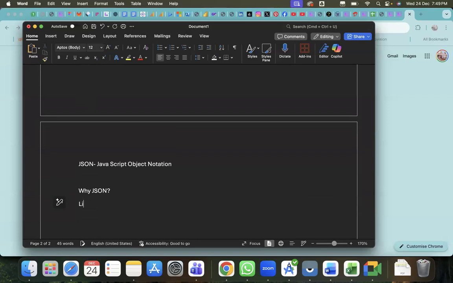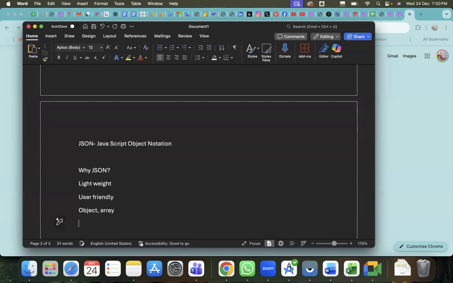The first reason is that it is very lightweight, and it's very user friendly. As I already told, you can send the data in only two formats, object or array. Also, the user can define his own tags, so I can define my own tags to send the data.